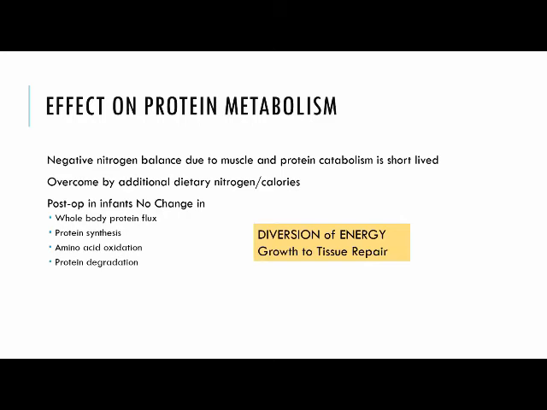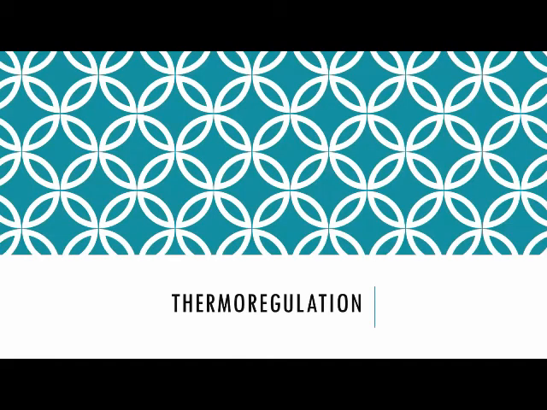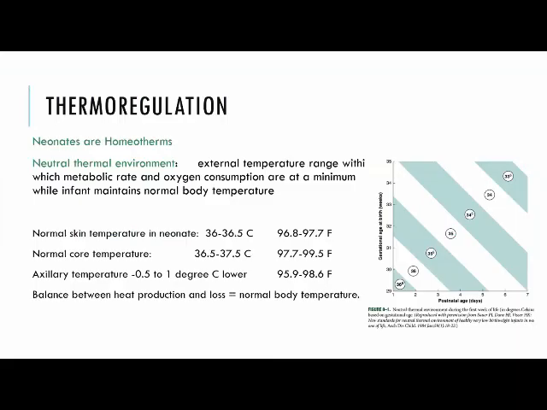Effect on protein metabolism: negative nitrogen balance due to muscle and protein catabolism. This is short-lived, and this can be overcome by giving additional dietary nitrogen or calories. And post-op infants, unlike adults, do not show a big change in whole body flux or protein synthesis or amino acid oxidation or protein degradation. And this is usually explained by diversion of energy for growth to tissue repair. So whatever energy or protein was used for growth will be diverted to tissue repair, and hence there is not much change.